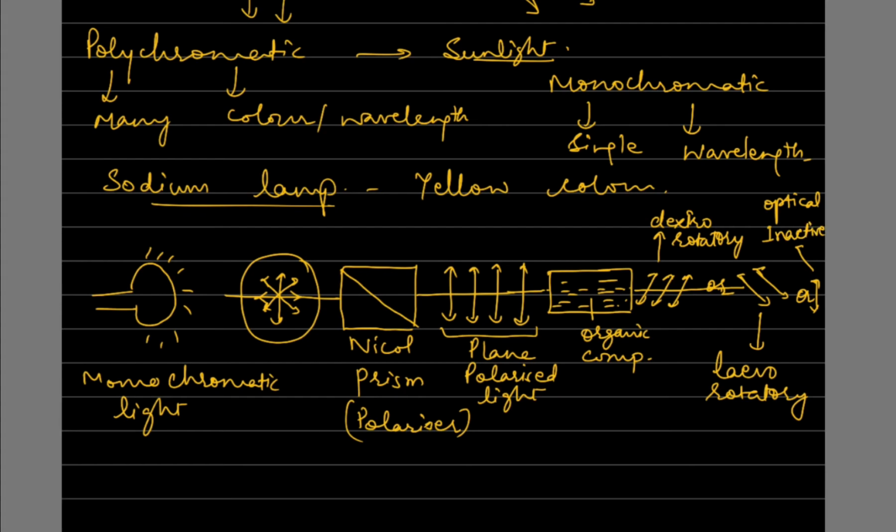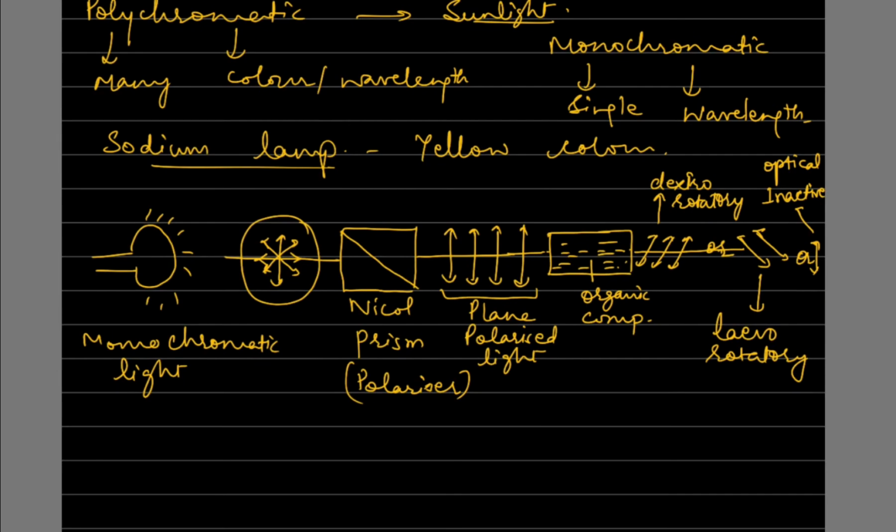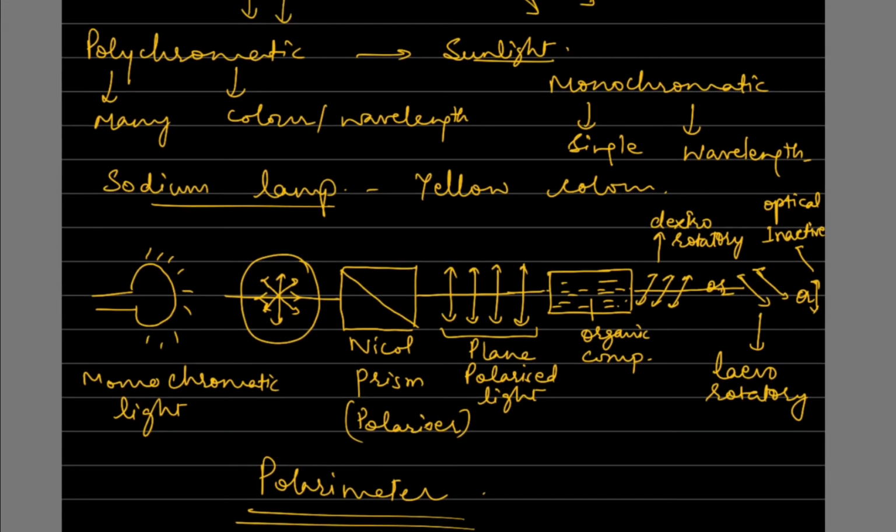Now this entire thing is observed through another Nicol prism, which is called the analyzer, and this entire setup is inside a tube, and that tube is called a polarimeter. So what is polychromatic light? That is sunlight, but for this particular purpose we need a source of monochromatic light. So we took a monochromatic light, which has vibrations in all the directions, but when it is passed through a Nicol prism, a special prism, it restricts the vibration to one direction only.